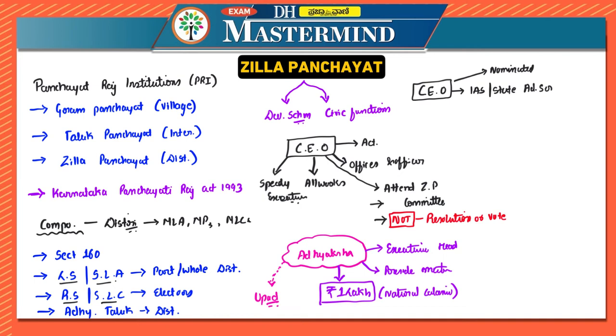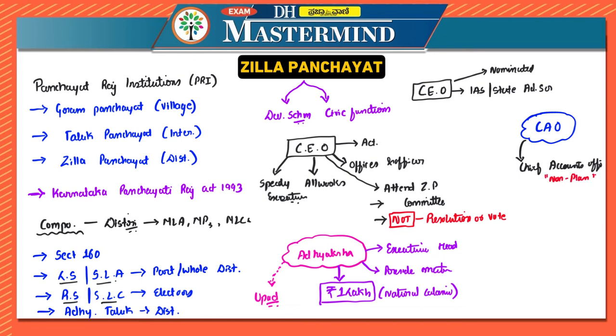Now apart from the CEO, Adhyaksha and Upadhyaksha, one more important person with respect to Zilla Panchayat you have to remember is the CAO. What is CAO? CAO stands for Chief Accounts Officer. The Chief Accounts Officer prepares the budget of Zilla Panchayat for non-plan expenditure. This is very important: non-plan expenditure.